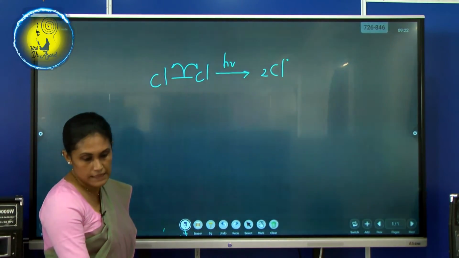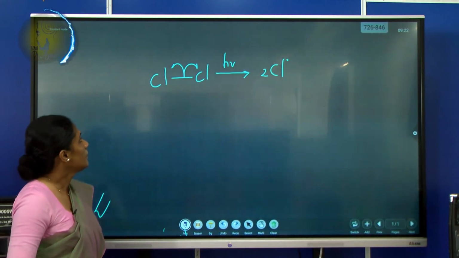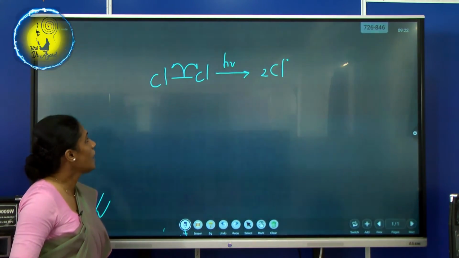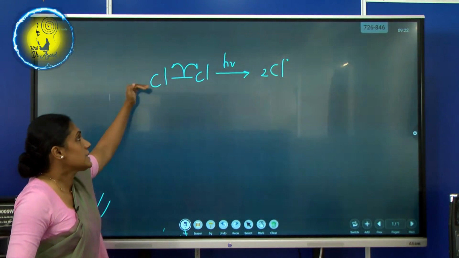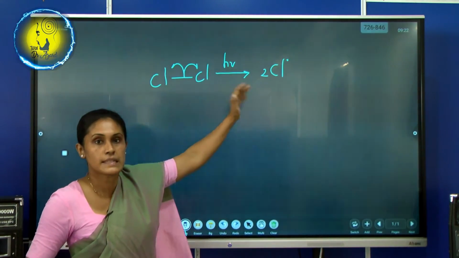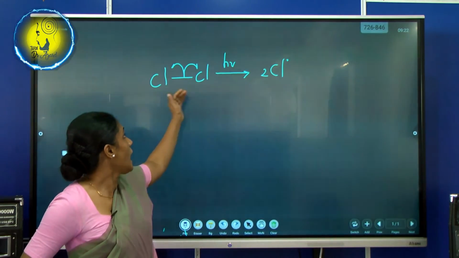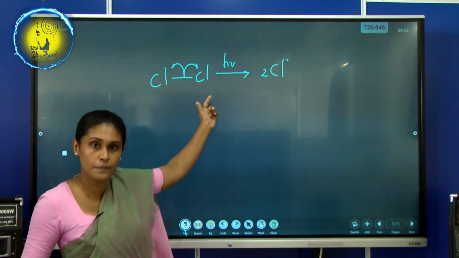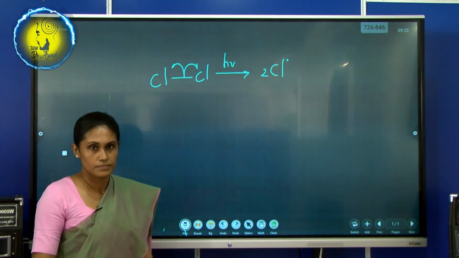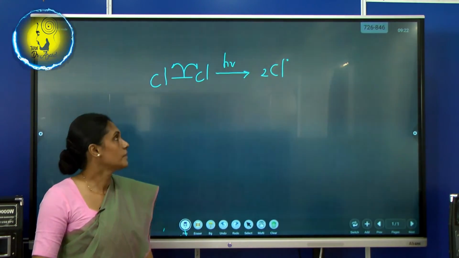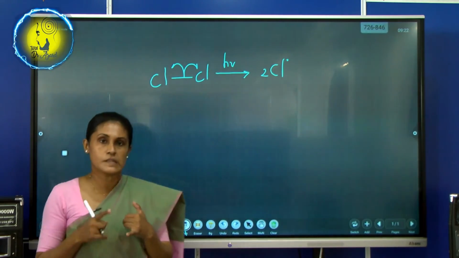Right. In the same note, I have pointed out how the chain starts. Now, this is the initiation step. We have diatomic chlorine. See what we have done? We had homolytic cleavage, and see we have this product. Now, I told you I am going to start with methane.